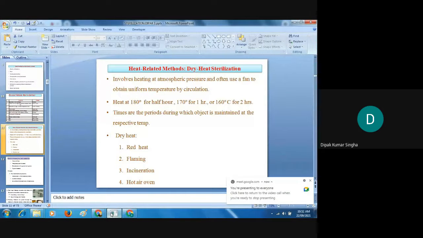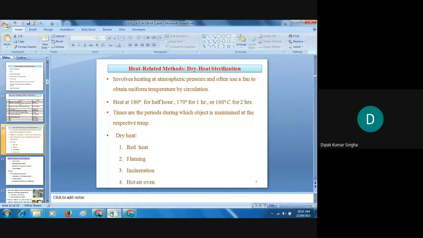Depending upon the material, you can choose what temperature should be used for that particular material. If it can withstand the higher temperature, you can use it, because less time is required for the sterilization. If the substance does not withstand the temperature, then you use a lower temperature and a longer time. So this depends upon the temperature, the product and the material also.